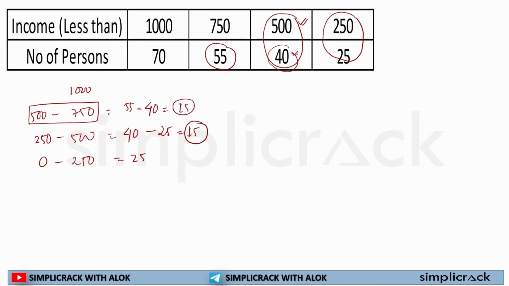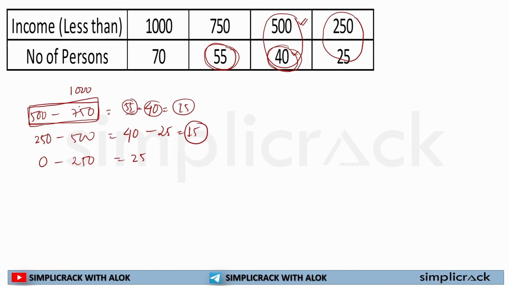See here, 55 persons are earning less than 750, and in this 55, 40 people are already earning less than 500. So if I have to calculate something in between, that is between 500 to 750, I simply have to deduct this number from this number and I will get the exact figure.